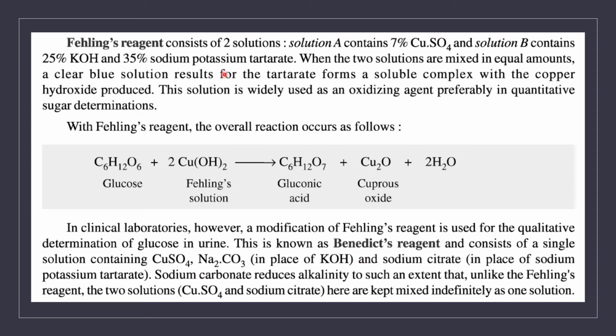And there in Fehling's solution, we used sodium potassium tartrate, whereas here in Benedict's reagent, we use sodium citrate. So there is no need for two separate solutions. Sodium carbonate reduces alkalinity, so there is no need to keep two solutions in the case of Benedict's reagent.